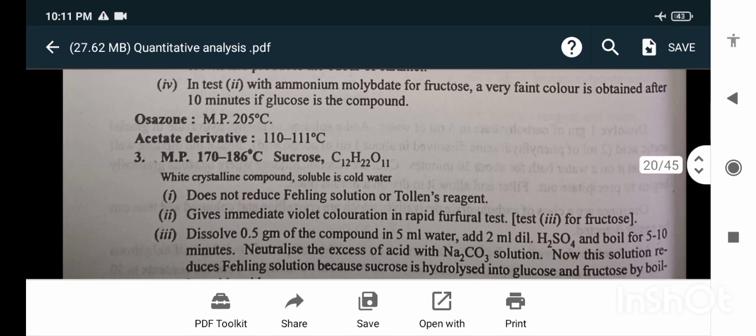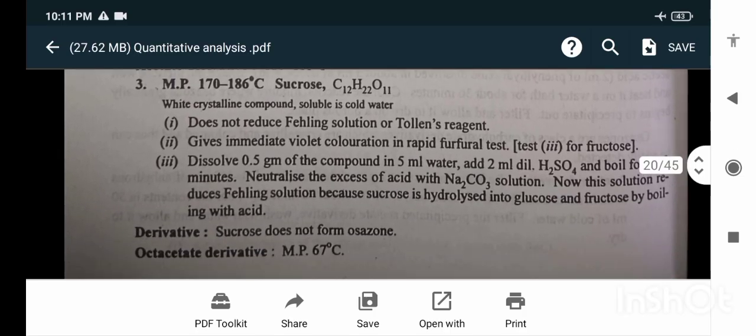Osazone and acetate derivatives: melting point 170 to 186 degrees Celsius. Sucrose is a white crystalline compound soluble in cold water. It does not reduce Fehling's solution or Tollens reagent. It gives immediate violet coloration in the rapid furfural test.